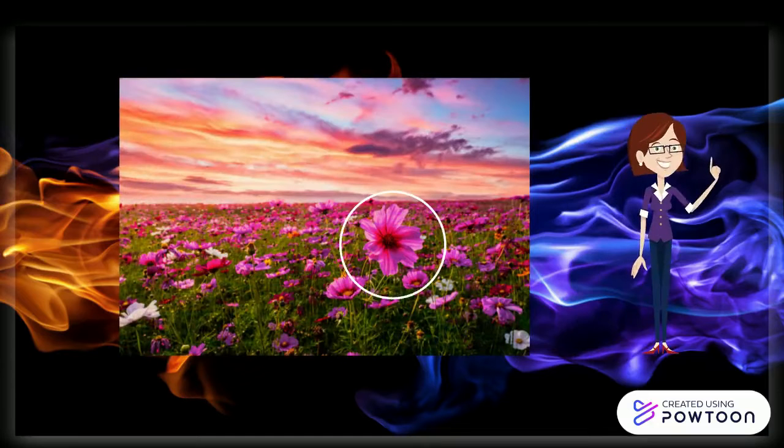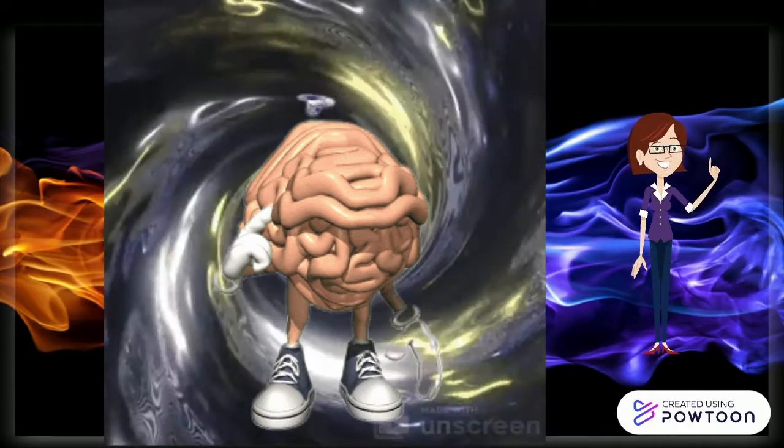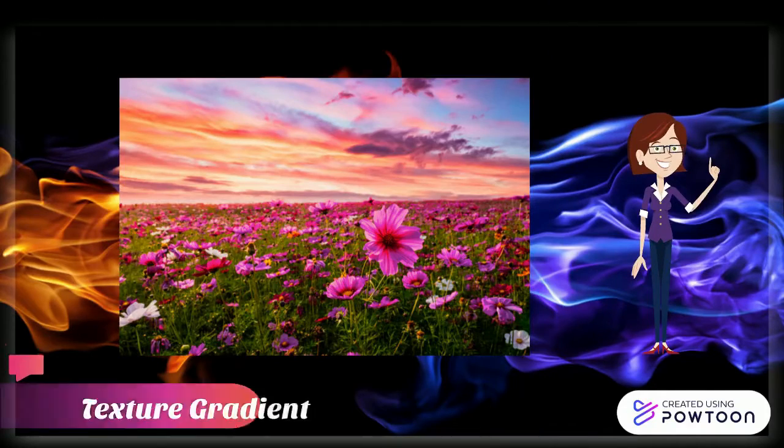Please take a look at this flower. Look at how detailed it is. Now, let's focus further out. A lot of details are lost. Therefore, your brain says, okay, the farther away I'm looking, the less texture I will be able to see. And this is texture gradient.